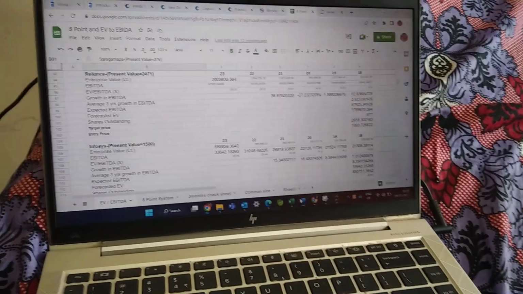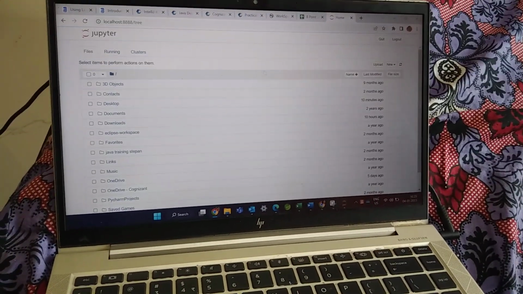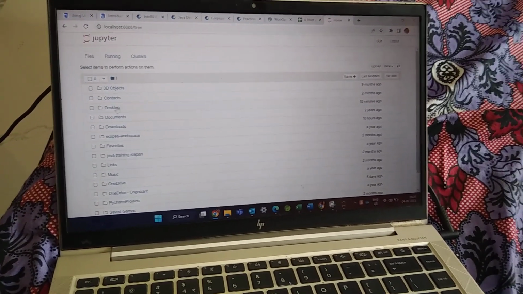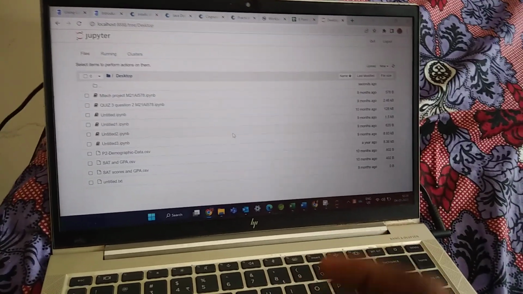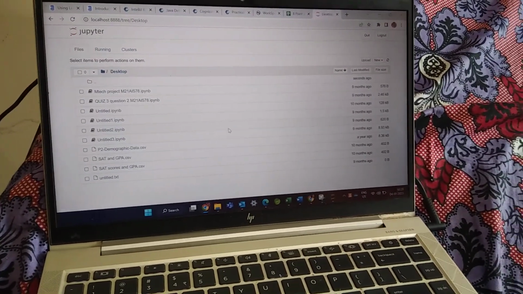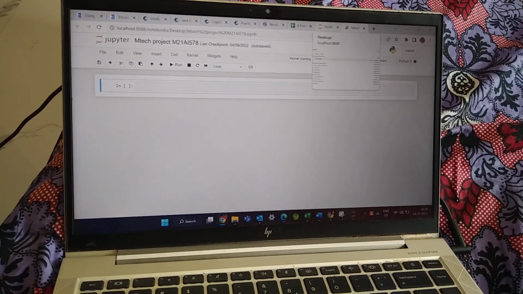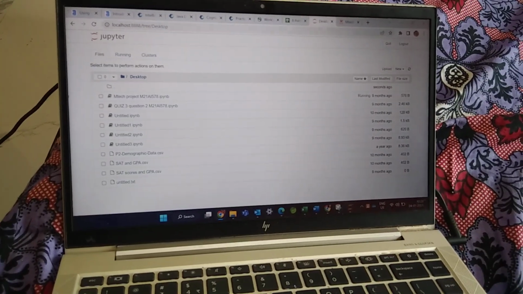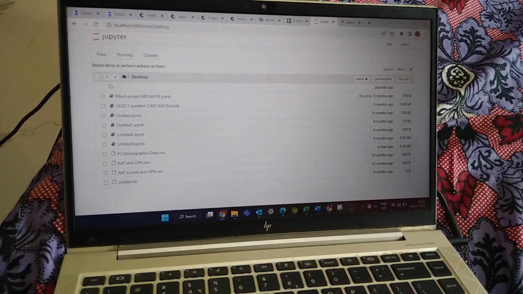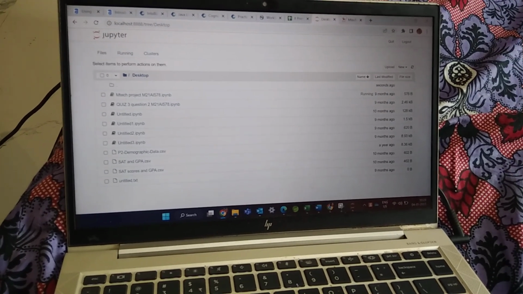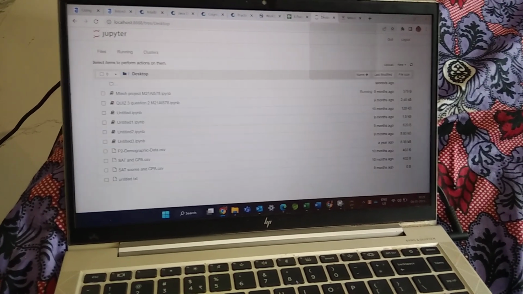How we filtered is through the Jupyter notebook. We built a few algorithms, and there we tried random forest, SVM, LSTM, and different kinds of machine learning algorithms.